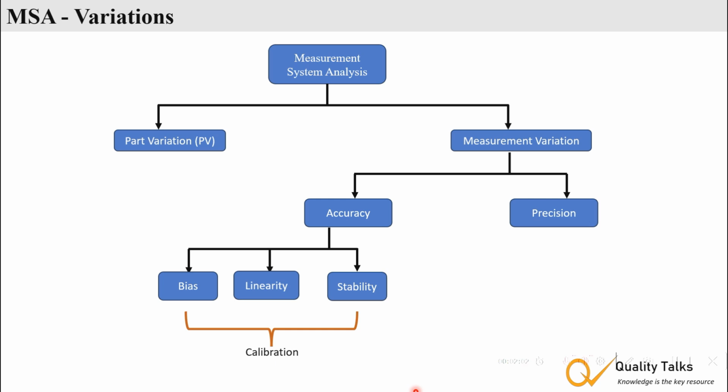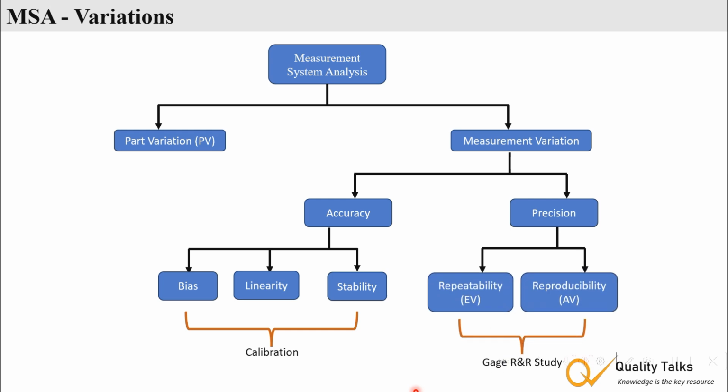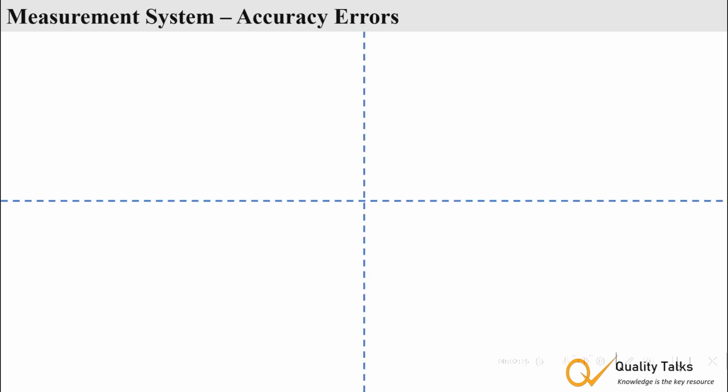Precision is about consistency of measurement. It includes two types of error: repeatability and reproducibility. We estimate these using a gauge R&R study. Let's discuss accuracy errors.